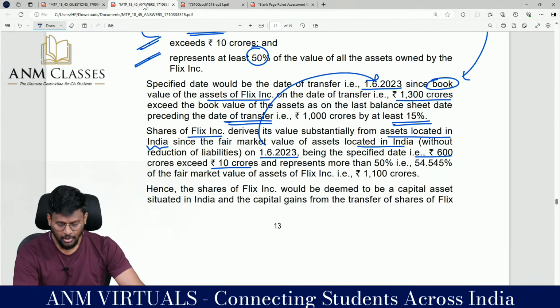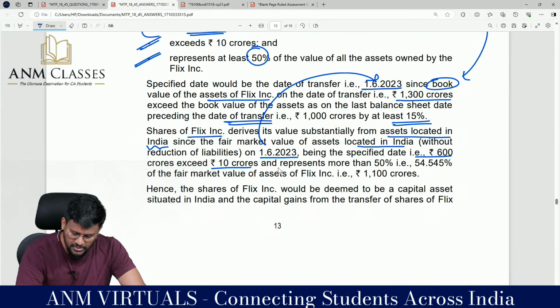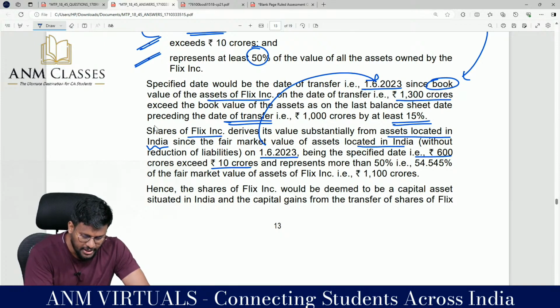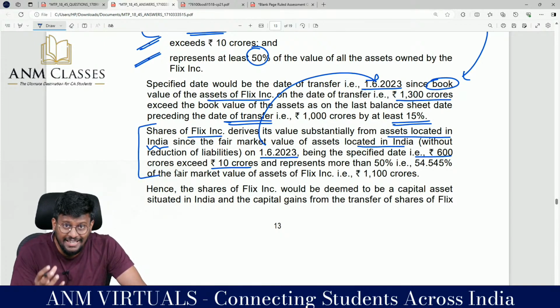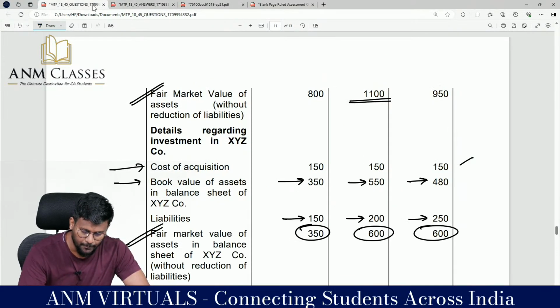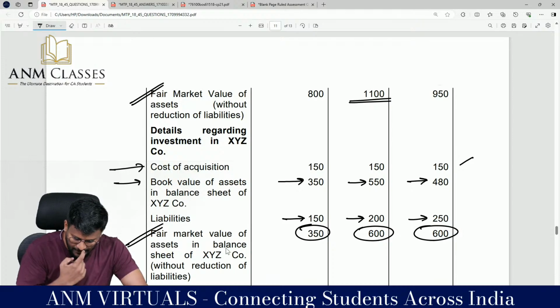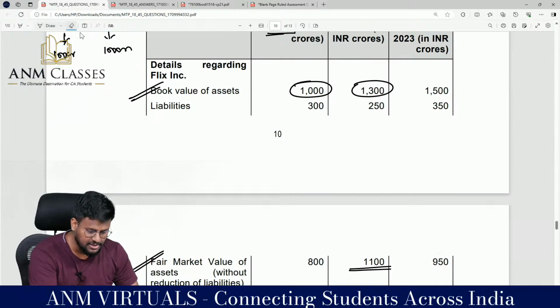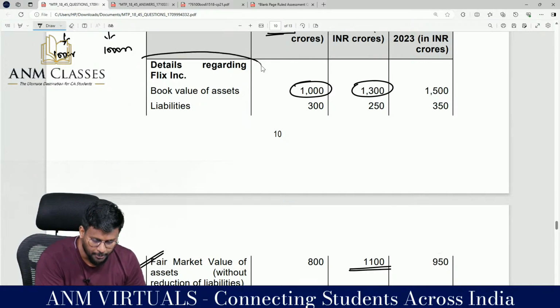Why not? So, my dear lovable students, being the specified date, that is on the specified date of 1/6/2023, shares of Flix Incorporation derive their value substantially from assets located in India. Since the fair market value of the asset located in India without reduction of liability on 1/6/2023, fair market value of asset in the balance sheet of XYZ and Co. These are two company details. This is details regarding the Flix Incorporation.